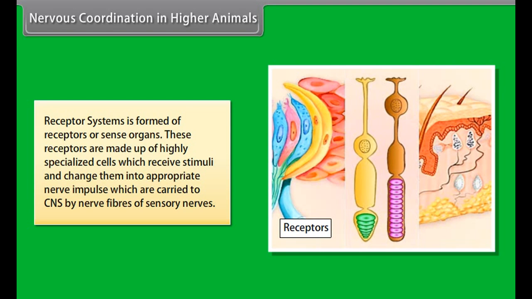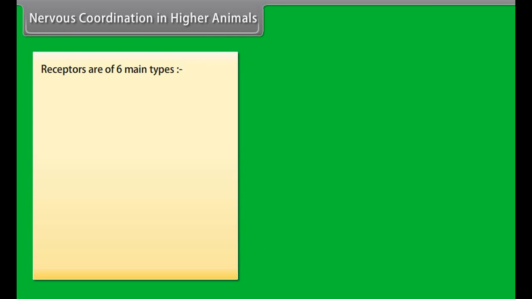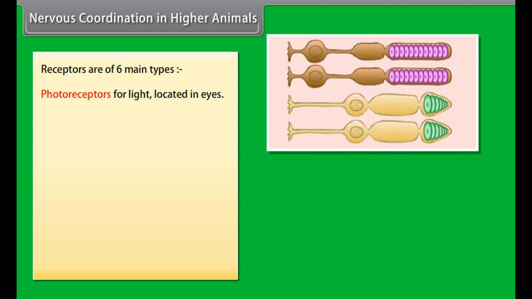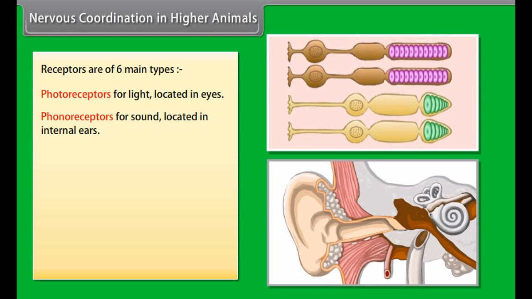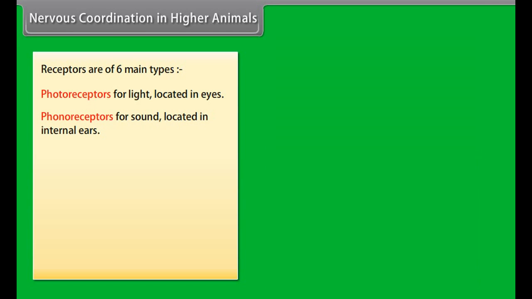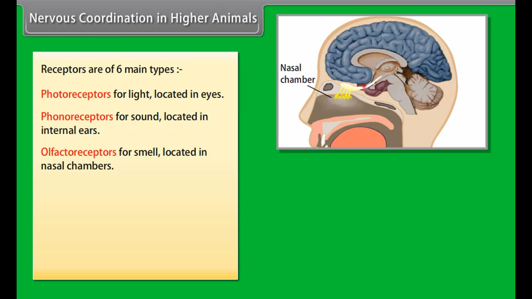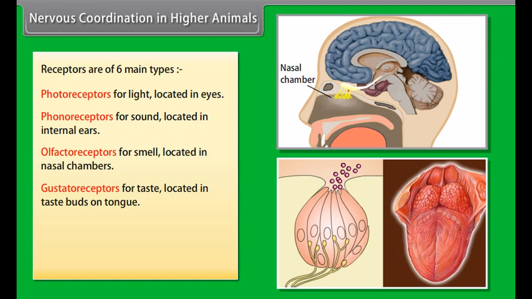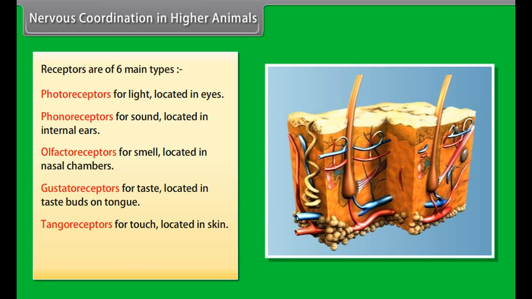Nervous coordination in higher animals. In higher organisms, three types of systems coordinate with one another to control and coordinate the body functions. They are receptor systems, nervous system, effector system. Receptor system is formed of receptors or sense organs. These receptors are made up of highly specialized cells which receive stimuli and change them into appropriate nerve impulse, which are carried to CNS by nerve fibers of sensory nerves.